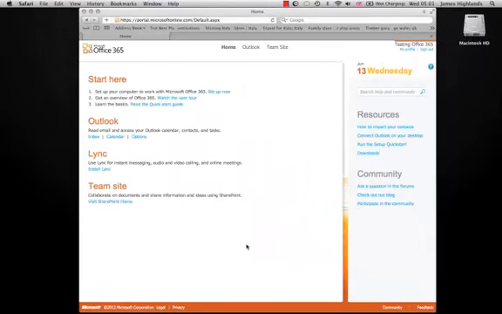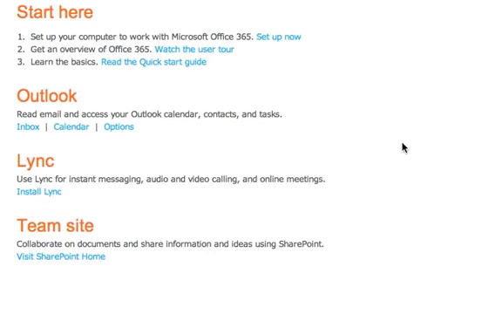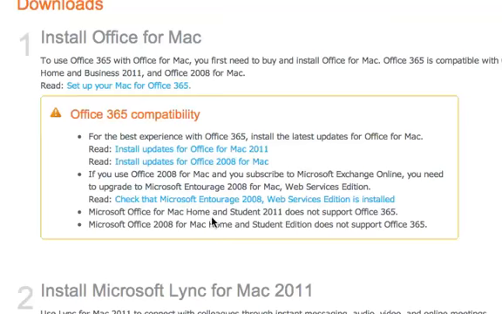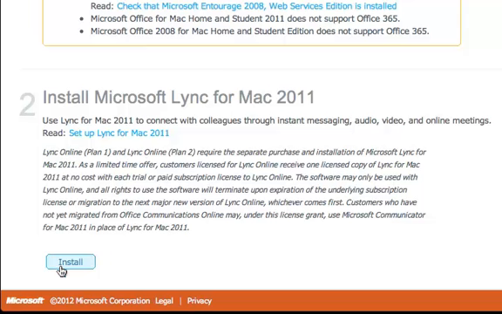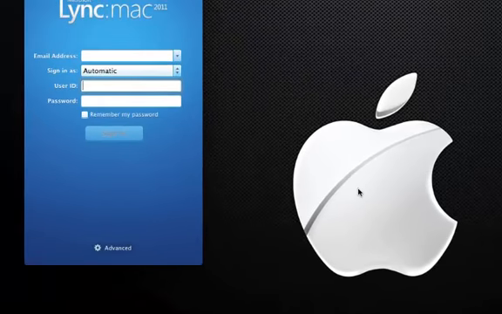Okay, so now we're in the Mac version of installing Lync. So again, you log into your portal and go to install Lync, and then if we just scroll down and click on install, and then that'll download to your Mac desktop. So once you've downloaded to your Mac desktop and then run the program application, you'll end up with